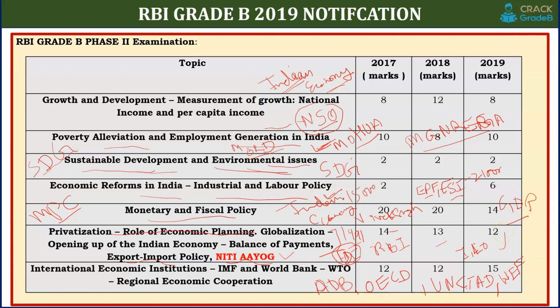Not all the reports that have been asked in the last 1 year. All reports are not important. Reports released by these institutions in the last 3-4 months, specifically related to India. If any famous world institution is releasing any report related to India, specifically in the last 4 months, that is important. You can ignore the reports before 6 months. But a few reports, like this year ease of doing business is not released, so that is important from the previous year.